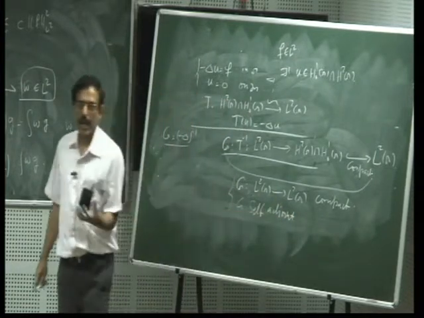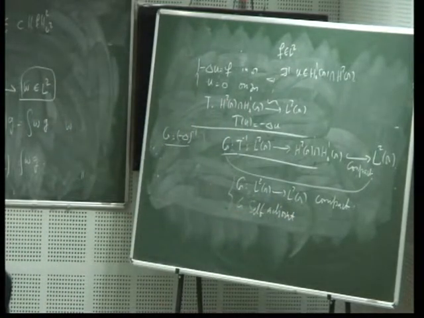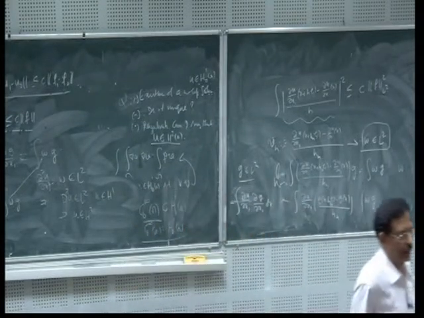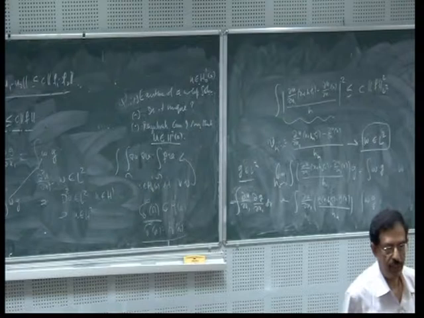So what I get is a self-adjoint compact operator on a Hilbert space. Do you know anything about self-adjoint compact operators? Have you studied functional analysis in your MSc course? No.